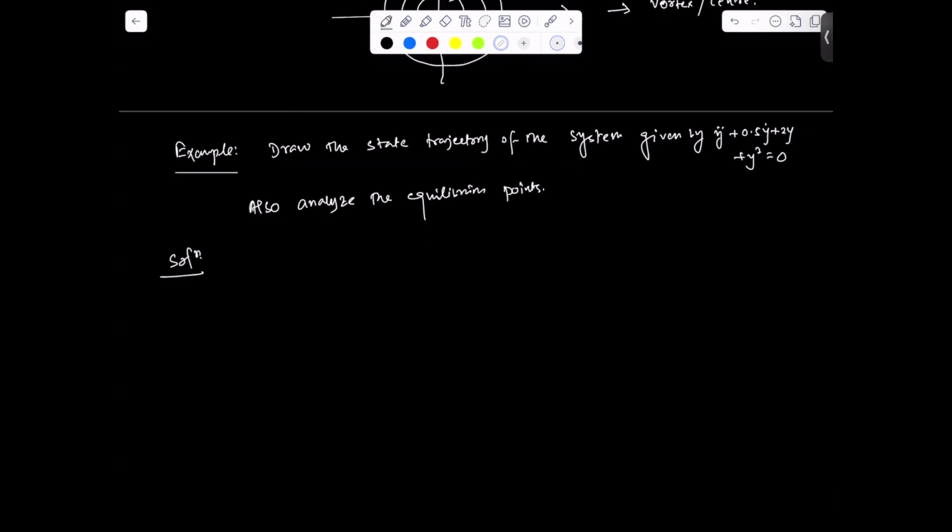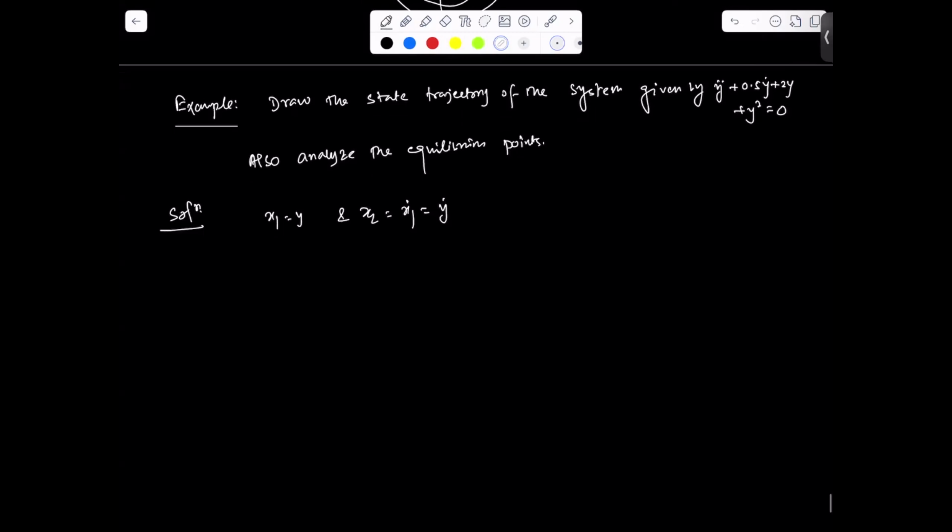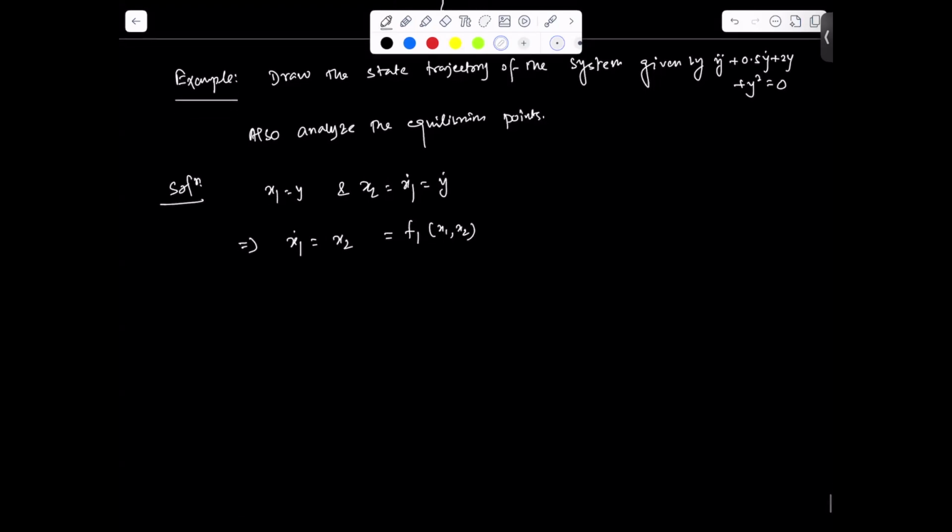So let's define the system in state variable form. Let's define x1 equal to y and x2 equal to x1 dot, equal to y dot. From this, we can write x1 dot equal to x2. Let us define this as function f1(x1, x2), the first function, though there is no x1, but we can define it like that, no problem.